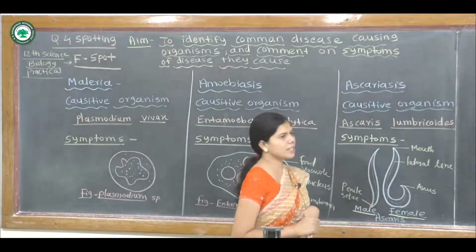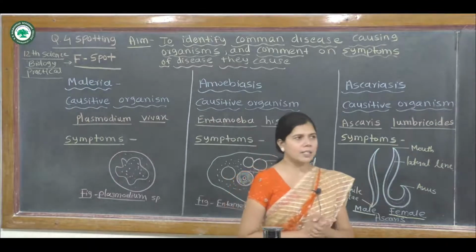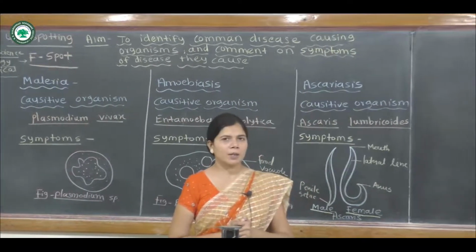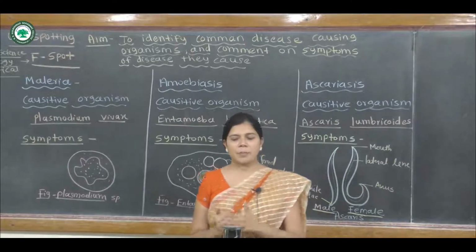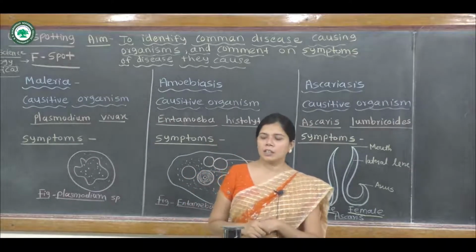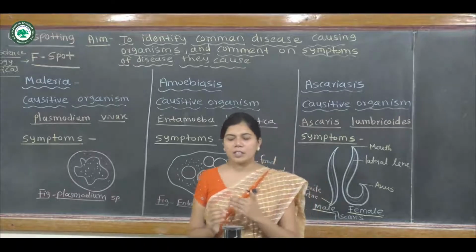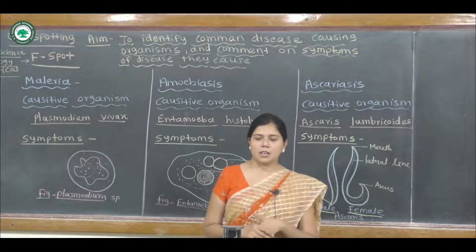The Ascaris has separate sexes, means male and female sexes are separate. It is found in the intestine, and it is also called the giant intestinal roundworm.